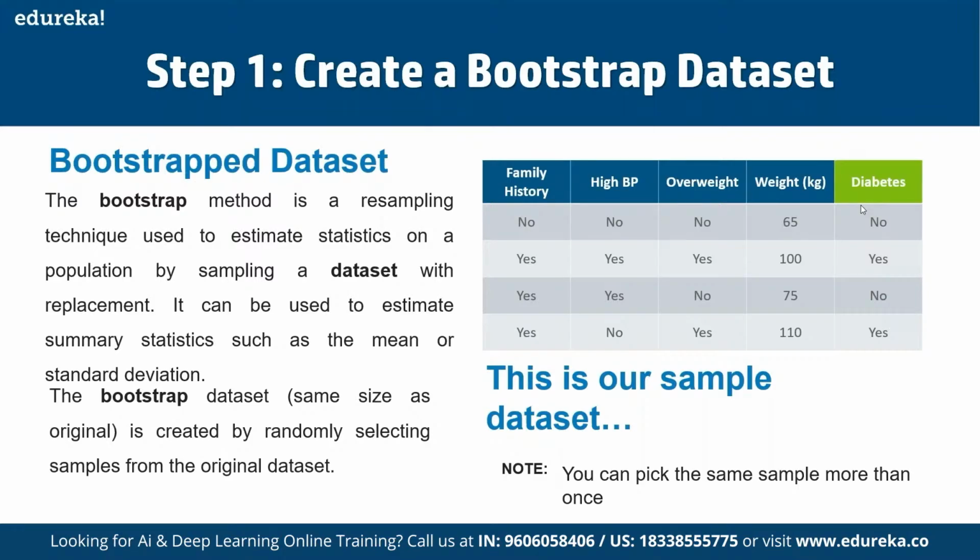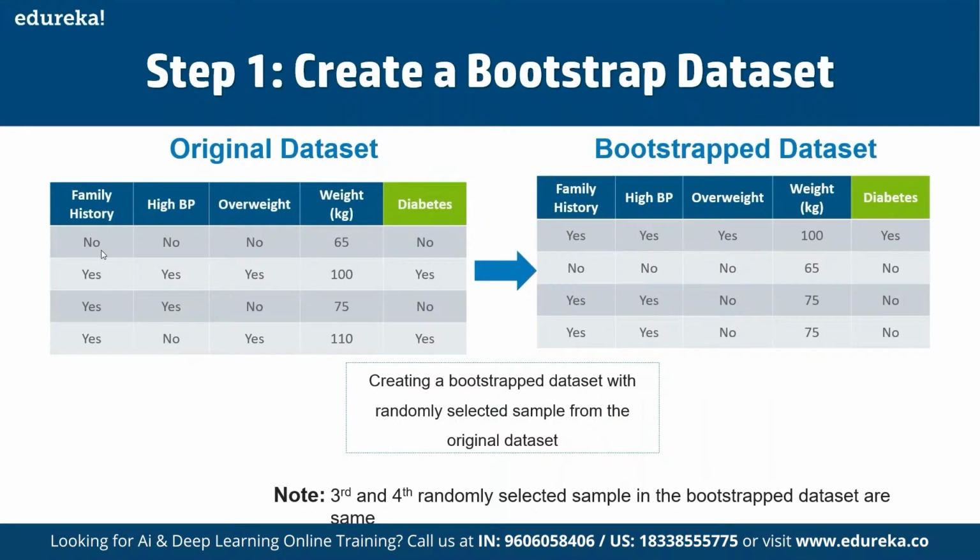And then, for example, this is our original data set as family history no. So here we are simply going to make a random selection and then create a Bootstrap data set with randomly selected samples from the original data set here. And the third and fourth randomly selected samples in the Bootstrap data set are the same, as you can see here. So now we are going to create a decision tree from the Bootstrap data set.